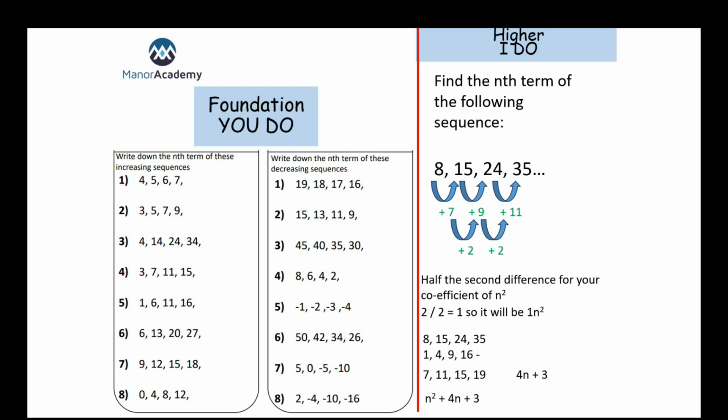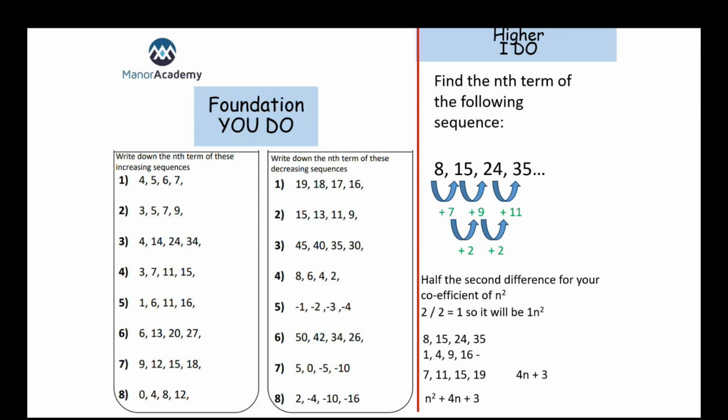So it is important that we can do that. So this one, I'm not going to go through it because we've just been through a couple. That 7, 11, 15, 19 goes up by 4 each time. So it's 4n. The one before 7 would be 3. So it's 4n plus 3. So then we just need to add that linear sequence onto the end of the n squared that we've just found. So our actual nth term will be n squared plus 4n plus 3.